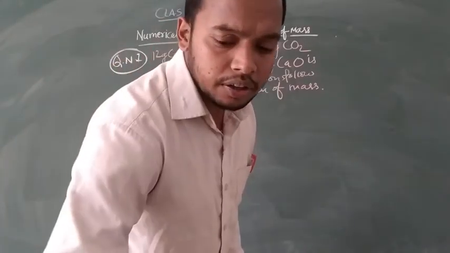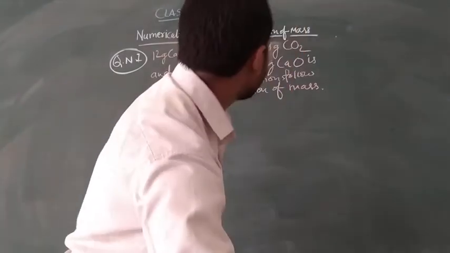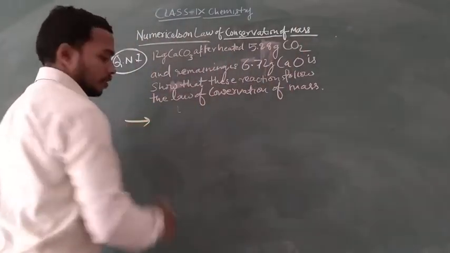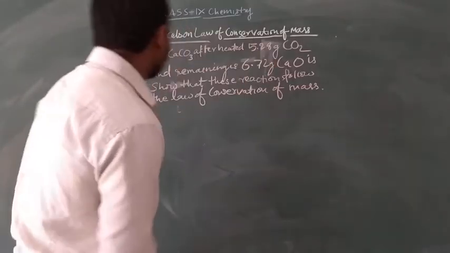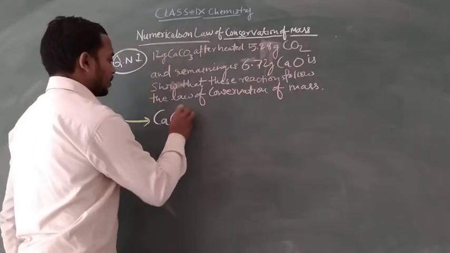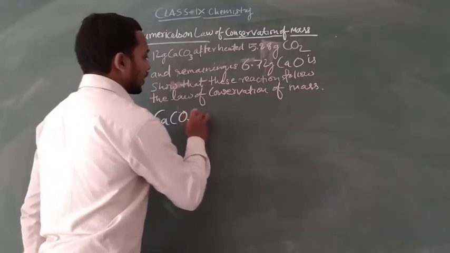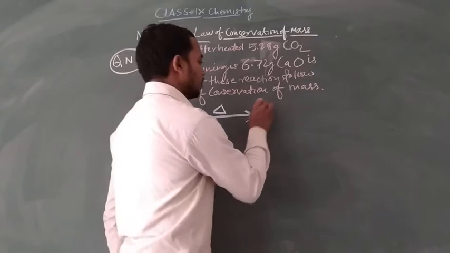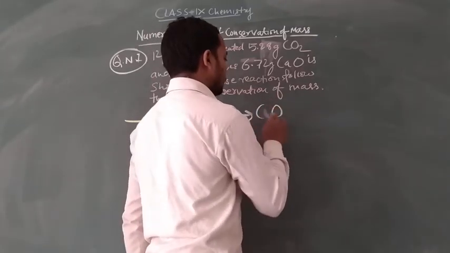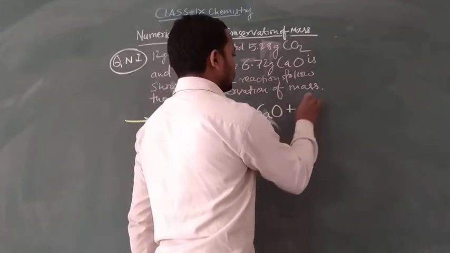So let us see. Let us take the reaction. The calcium carbonate, CaCO3, gets heated and is broken into calcium oxide and CO2 gas.